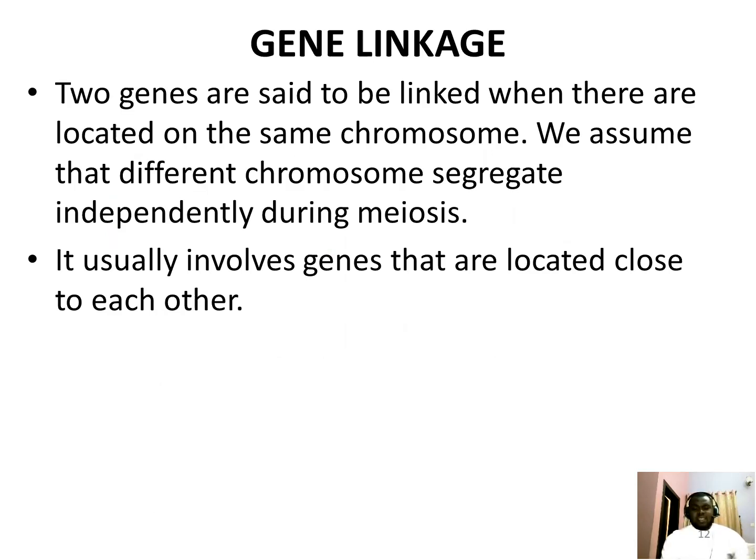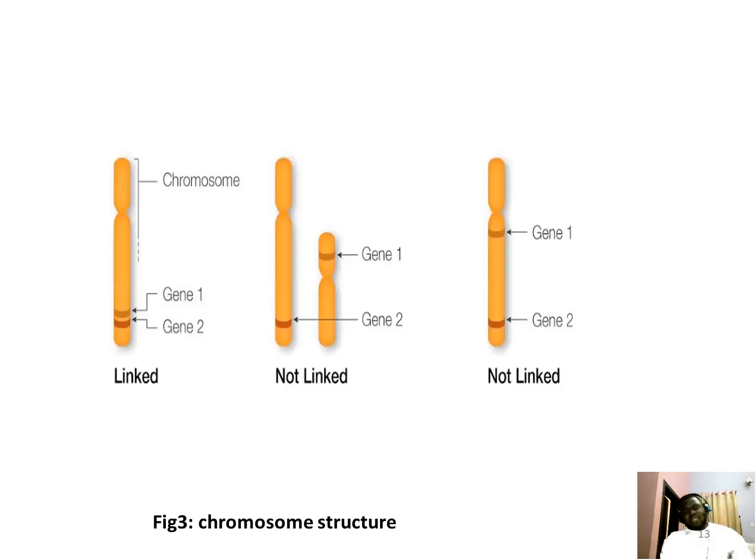So when you take a look at this diagram of the chromosome, we can see that gene 1 is very close to gene 2. The distance between gene 1 and gene 2 is very tiny. So in this case, we can see that linkage will take place because the strength of linkage depends on the distance between the linked genes.